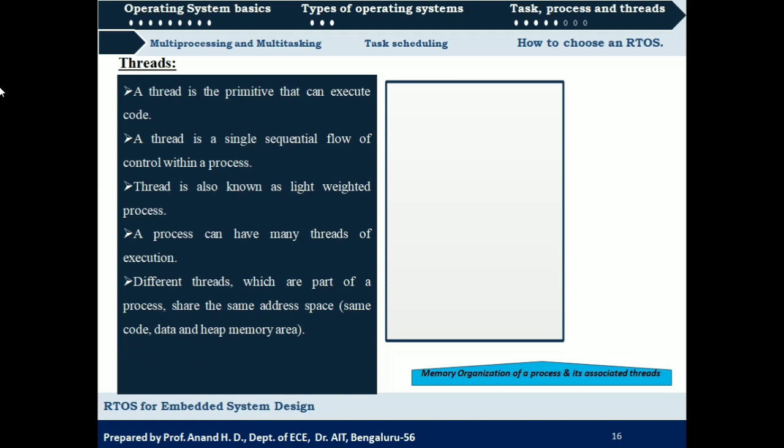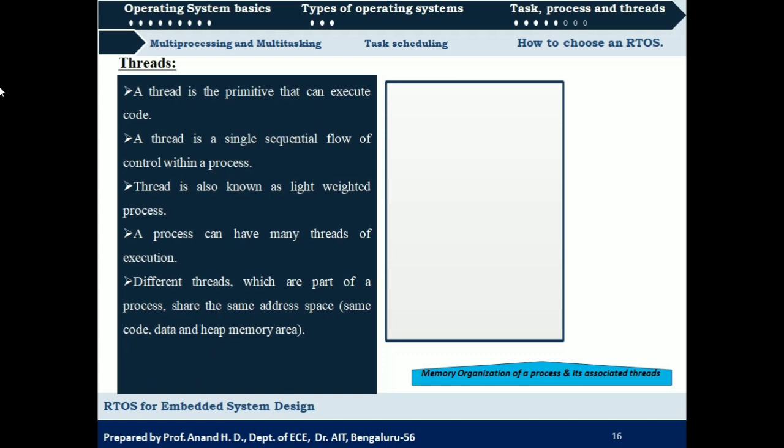So what we have seen with respect to a process is that there will be a program. For a particular program, a particular amount of memory will be allocated, and when you divide that program into a number of processes, the memory which was allocated to the program will be divided among the processes. So each process will have its separate memory, which is the part of memory that was allocated to the program.